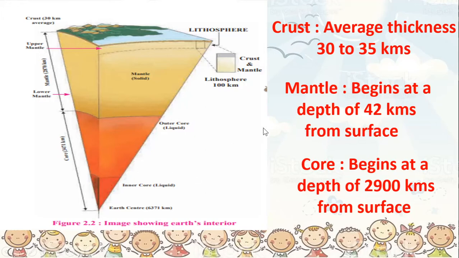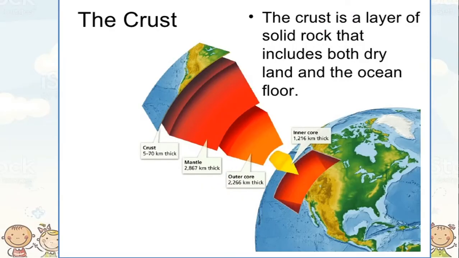Let us move on and try to see the description of the three layers. So the first one is the crust. Now the crust is a layer of solid rock that includes both dry land and the ocean floor. So the crust, you will find it is on the land also and on the ocean also.